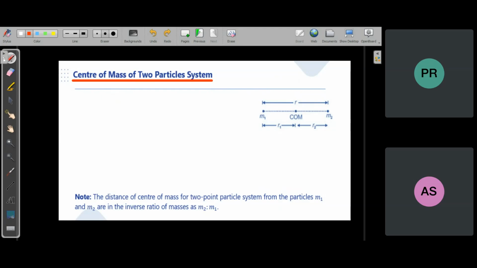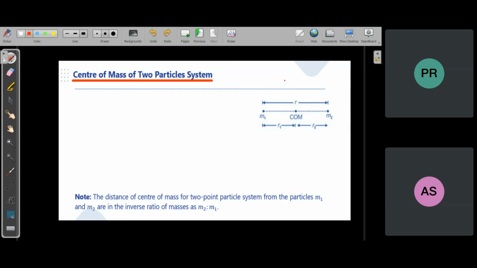We have to look at anything like a collection of particles and not just one particle. That is the real question. All the answers to those questions will come in this chapter. So don't waste your time.